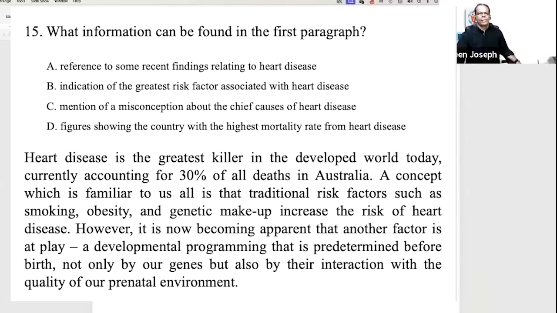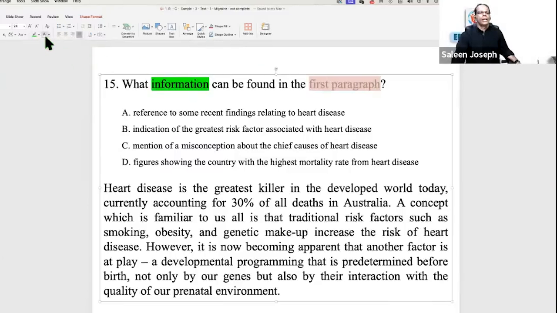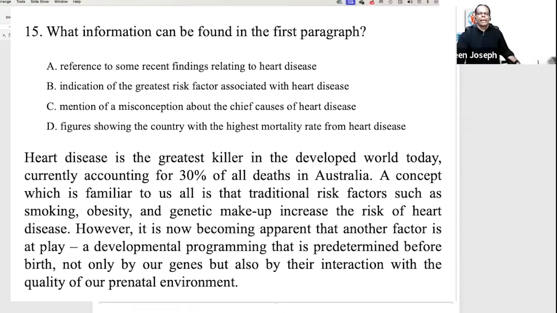The 15th question, what information can be found in the first paragraph? Tell me the heading words, shout out and type in Information found. That's mainly for beginners. Beginners should know, as soon as you get material, you have to mark the paragraphs 1, 2, 3, 4, 5, 6. Okay, option A, reference to some recent findings relating to heart disease.